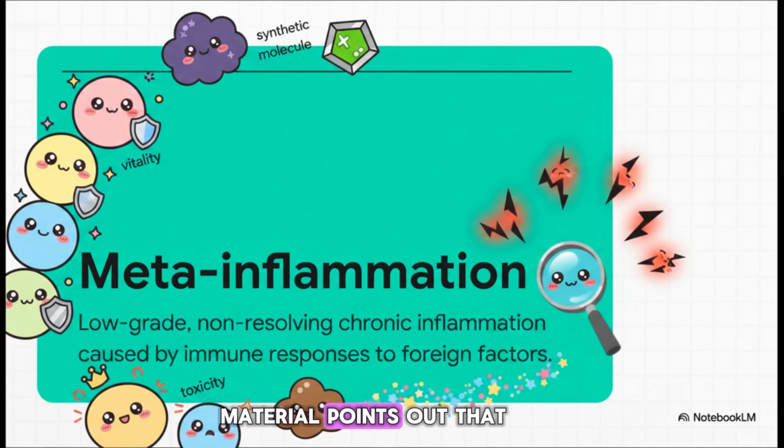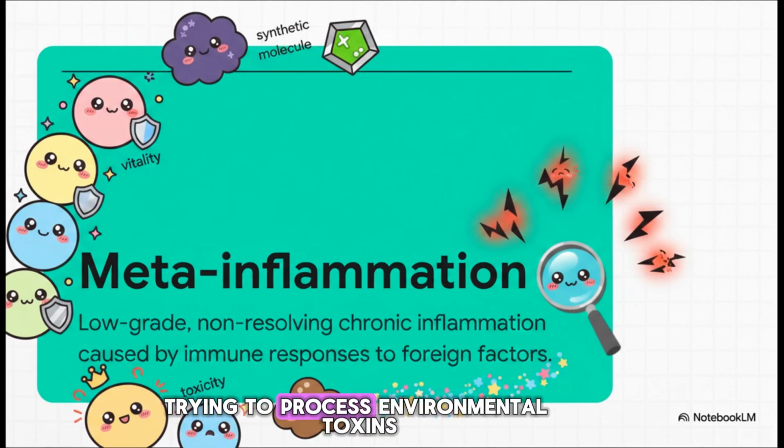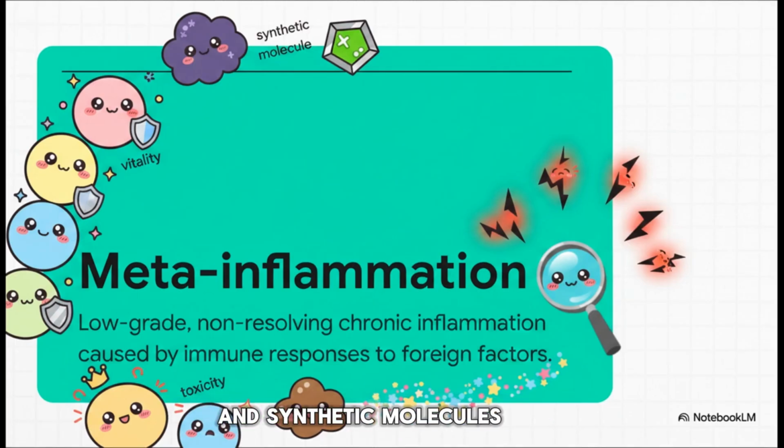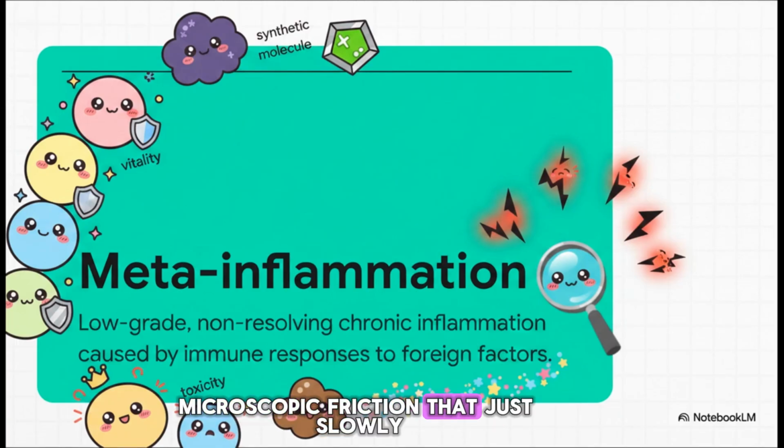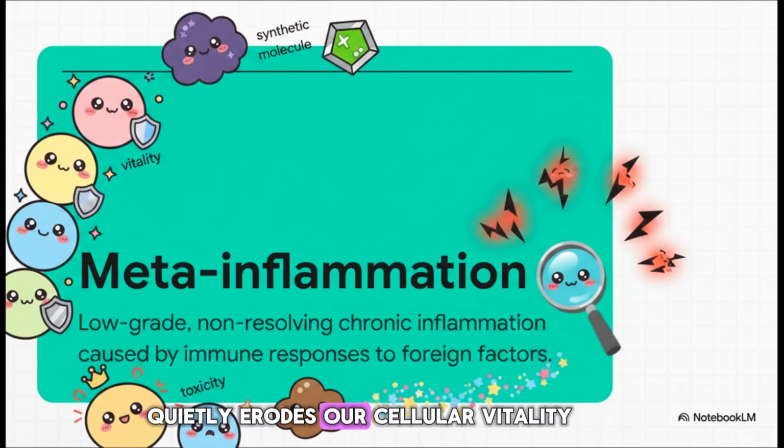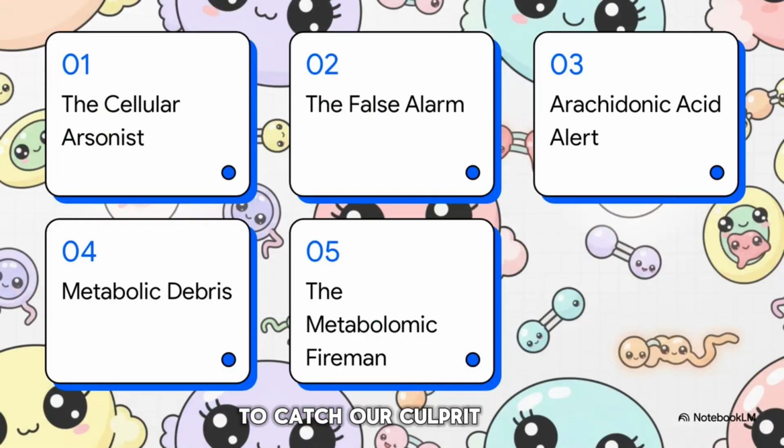The source material points out that our bodies are constantly trying to process environmental toxins and synthetic molecules that simply did not exist in our ancestral environments. When your body doesn't recognize these weird modern inputs, it creates this dangerous microscopic friction that just slowly, quietly erodes our cellular vitality. To catch our culprit, consider this our official case file.